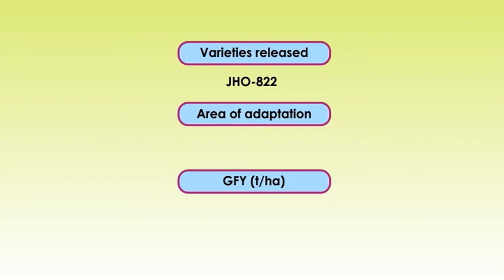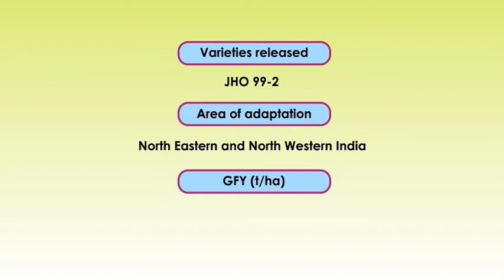JHO 822, which is adapted to central India and is a multi-cut variety having 45 to 55 tons per hectare green fodder yield. JHO 851, which is adapted to the whole of India and is a multi-cut variety having 50 to 55 tons of green fodder yield per hectare. The last variety is JHO 992, which is adapted to the Northeast India and Northwestern India, having a yield potential of 50 to 55 tons per hectare.